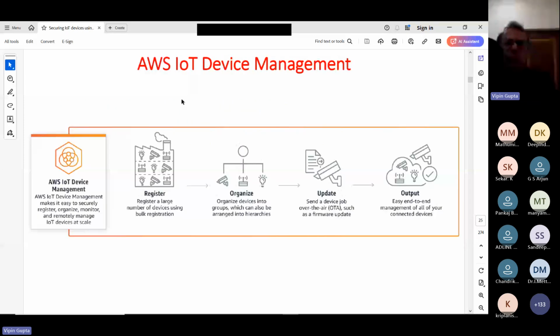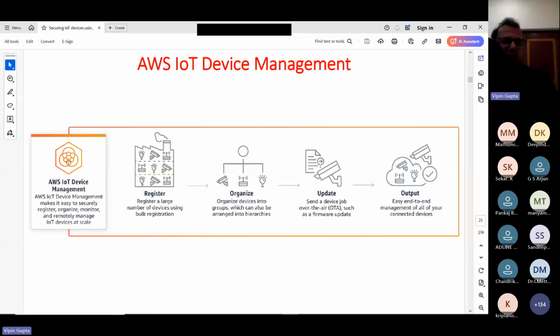Then we have AWS device management, which we will be looking at. Now, one of the major problems that we were facing: whatever software or firmware is there in your devices, the hackers are going to find a vulnerability there someday. Now, what happens if the hackers find a vulnerability? Suppose millions or billions of devices are deployed. So what is the solution? How am I going to quickly update that software? We want certain solutions. So again, AWS provides that type of solution.